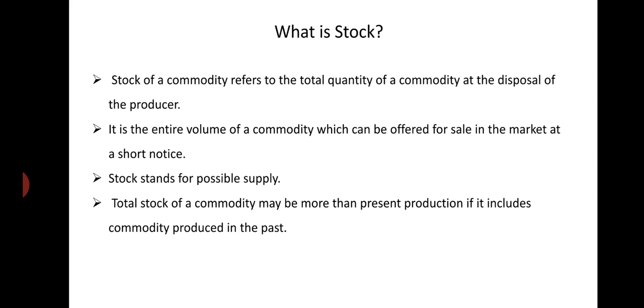Total stock of a commodity may be more than the present production if it includes commodity produced in the past. You see, the total stock of a commodity with a seller or a producer is the total amount of the good available with the producer. It may be from present production, or it may have been produced in the past. Then we will discuss the difference between stock and supply.